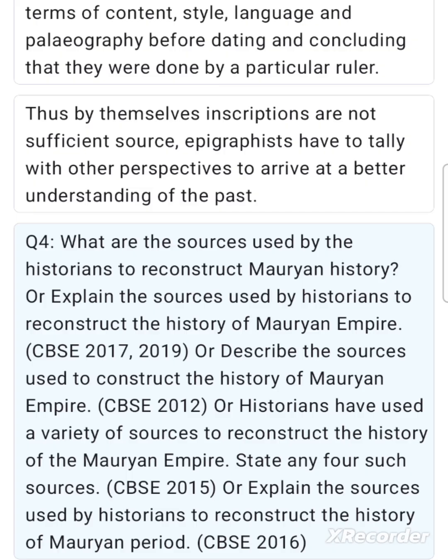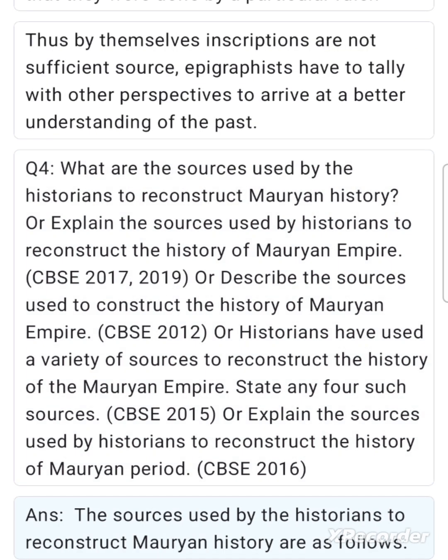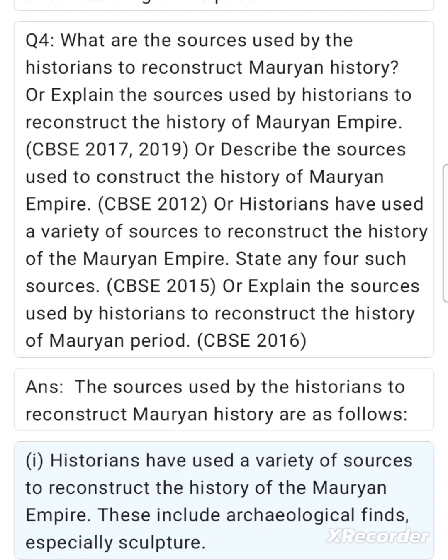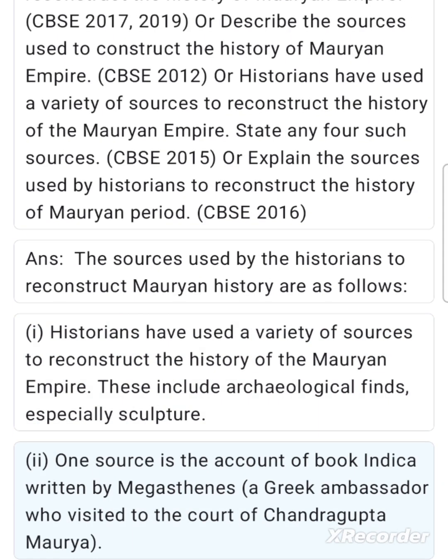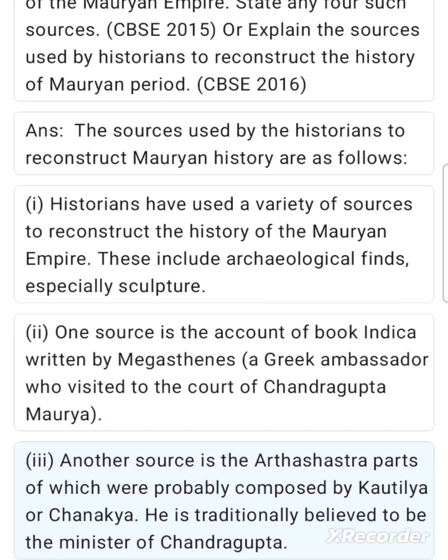CBSE 2016. Ans. The sources used by the historians to reconstruct Mauryan history are as follows. I. Historians have used a variety of sources to reconstruct the history of the Mauryan Empire. These include archaeological finds, especially sculpture. II. One source is the account, the book Indica, written by Megasthenes, a Greek ambassador who visited the court of Chandragupta Maurya. III. Another source is the Arthashastra, parts of which were probably composed by Kautilya or Chanakya. He is traditionally believed to be the minister of Chandragupta.